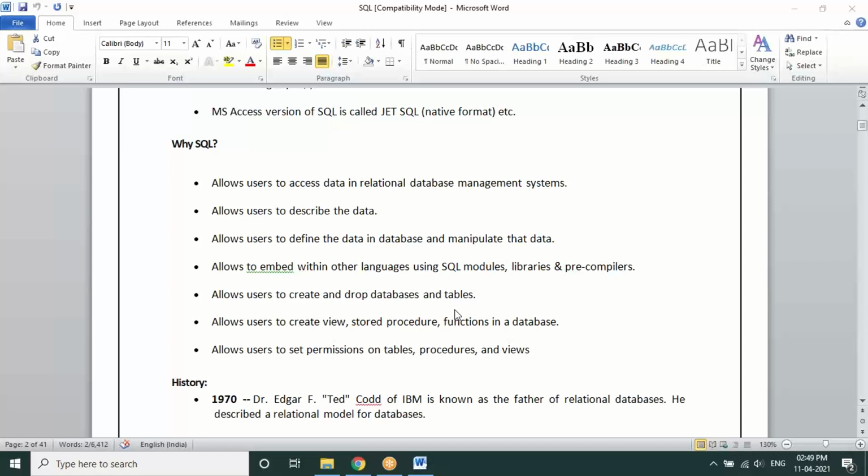Now here SAS can also be considered a database by itself, but SAS is not only used as a database because it's very expensive. So it is not only used for storing the data. Probably one of its features is data storage also. It can store huge data in it.